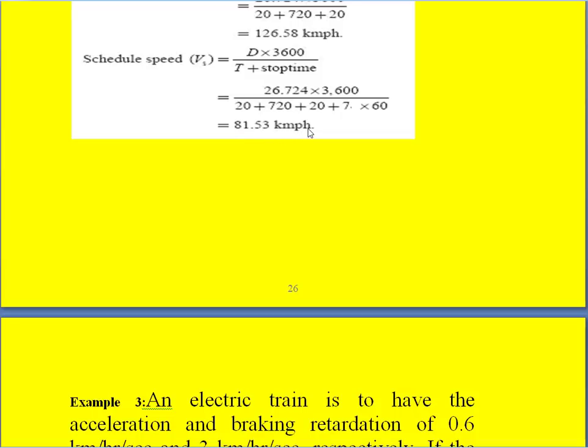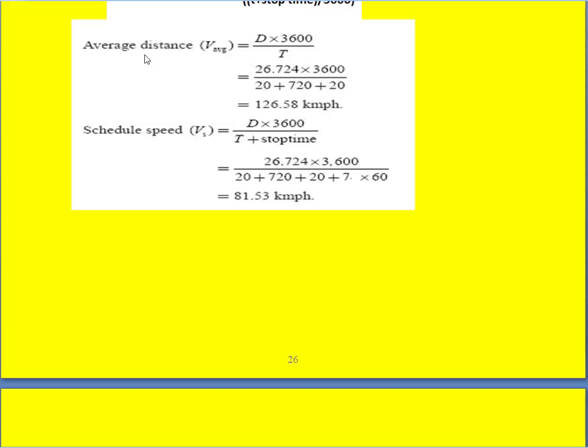If you look at these values, the average speed is more than the scheduled speed, because in the denominator the value of time is less for the average speed, whereas the value of time for the scheduled speed is more in the denominator, so we get a lower value here.